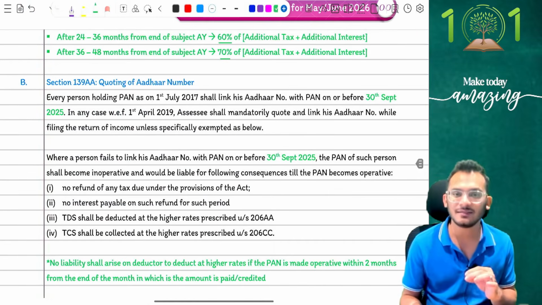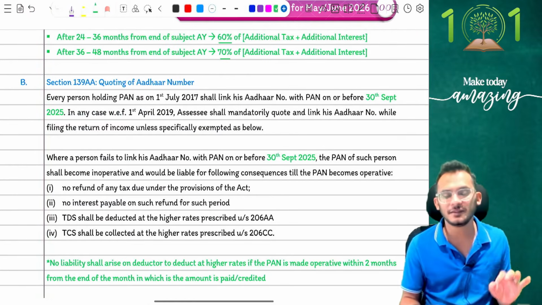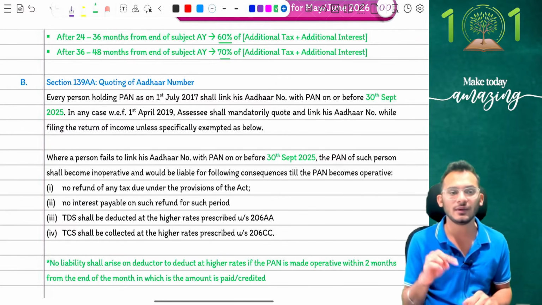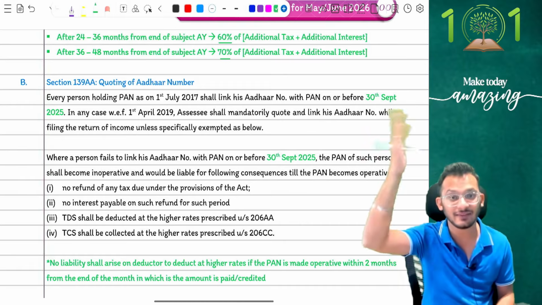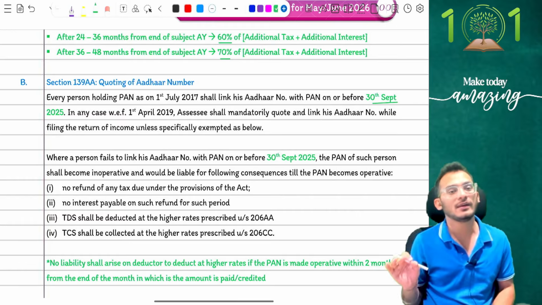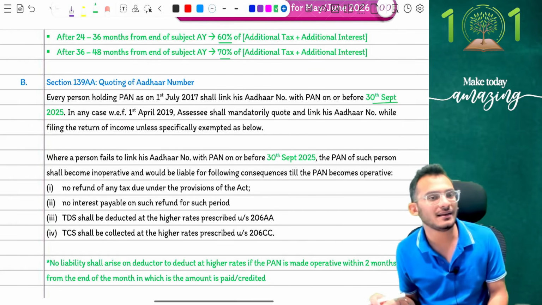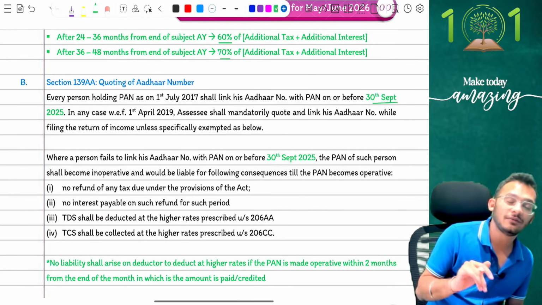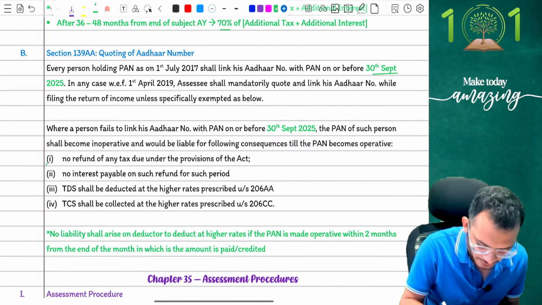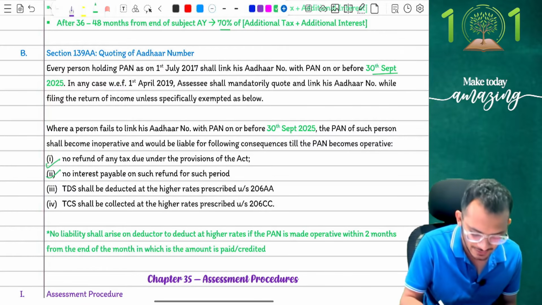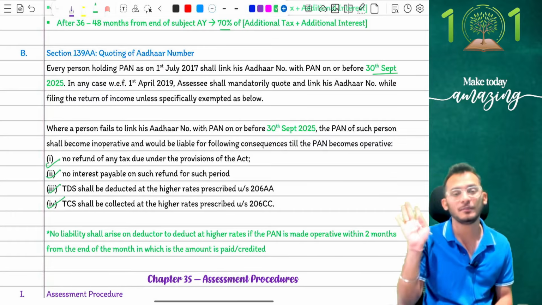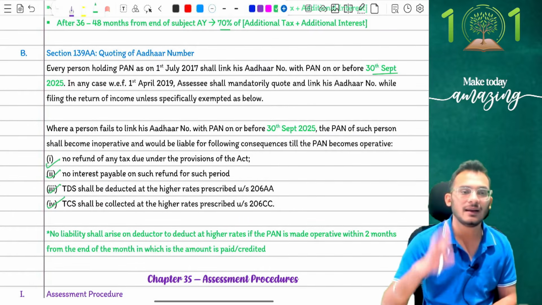The next amendment is a very small amendment, people, not relevant at CA final level. The amendment basically clarifies that if you have to link your PAN and Aadhaar together, the time limit, which keeps changing every single year, has now been changed to 30th September 2025. So up to 30th September 2025, you can keep linking your PAN with Aadhaar. If you have not linked it after 30th September, then issues will be invoked: you will not be given refunds, you will not be given interest on the refunds, TDS will happen at the higher rate of 20%, TCS will happen at the higher rate of 2x or 5%, whichever is higher. Those are the rules which are coming in.